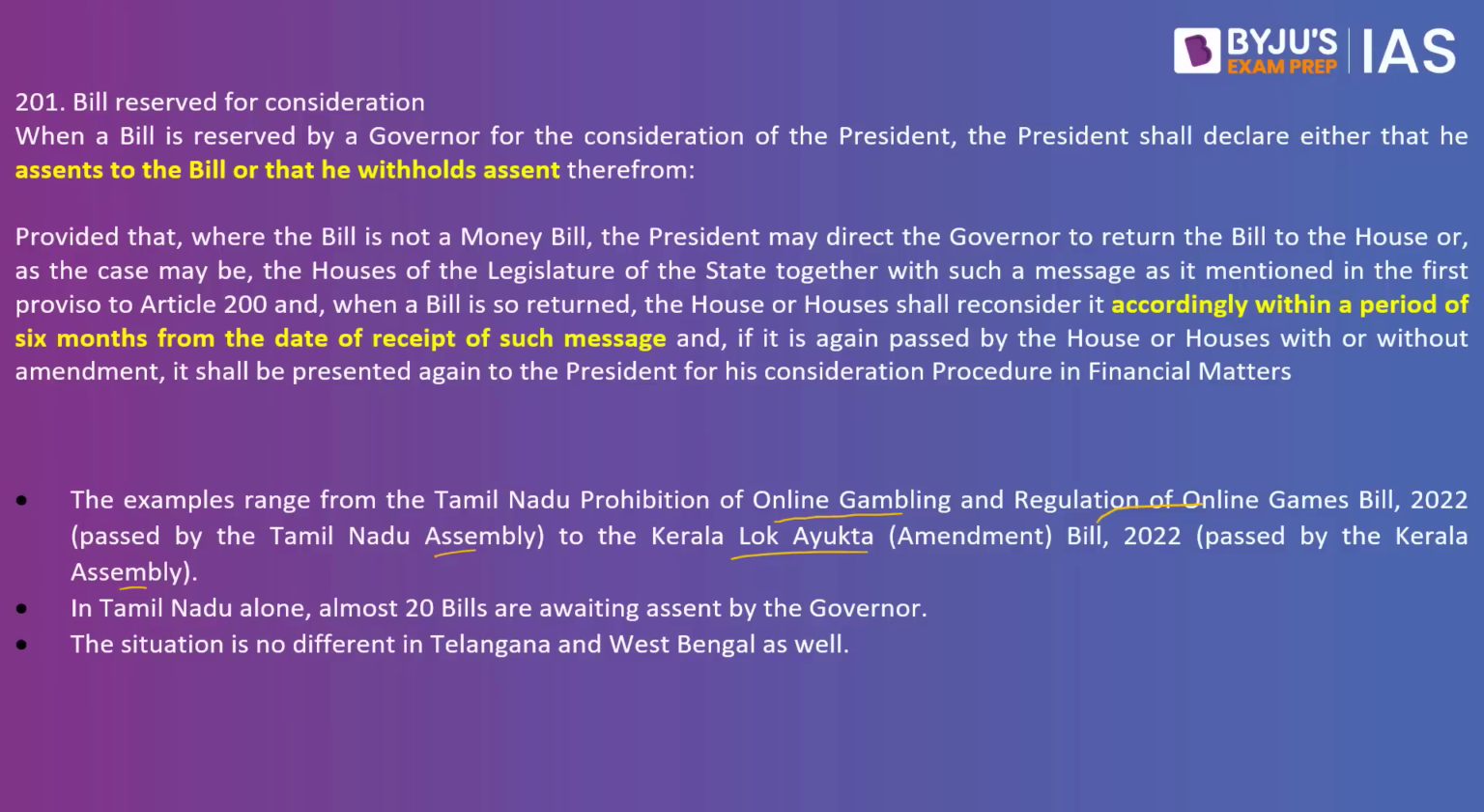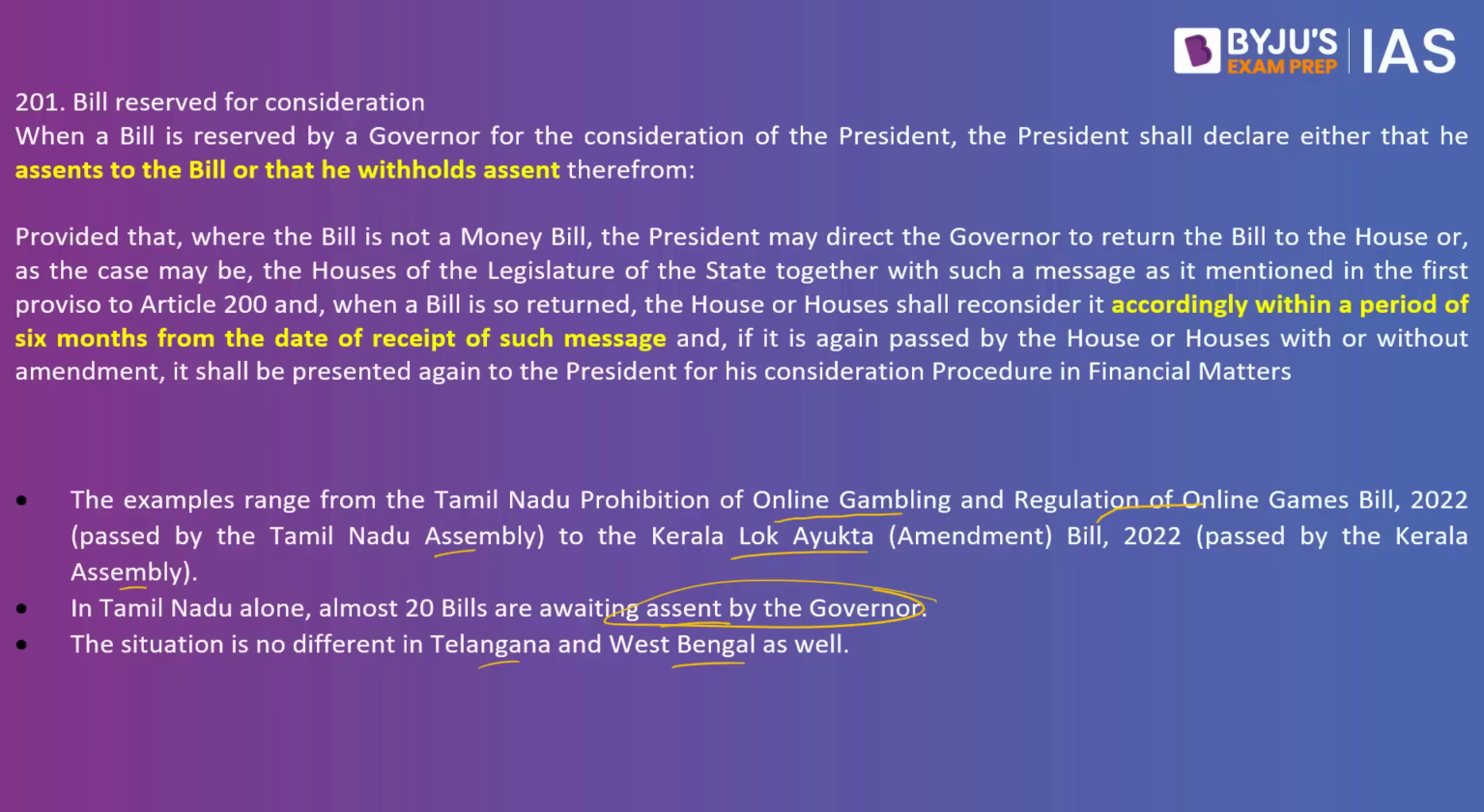Nothing. The assent is not being given, and the Constitution should have ideally mentioned a time before which the governor should give the assent. But since that is the gray area, he is exploiting it, is the concern the author tries to put out. In Tamil Nadu alone, almost 20 bills are awaiting assent by the governor. The situation is no different in Telangana and West Bengal as well.